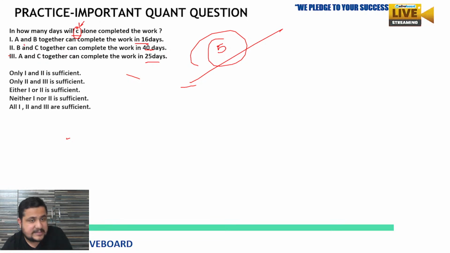So Satya says E, all 1, 2 and 3 are sufficient to answer together. Fine.